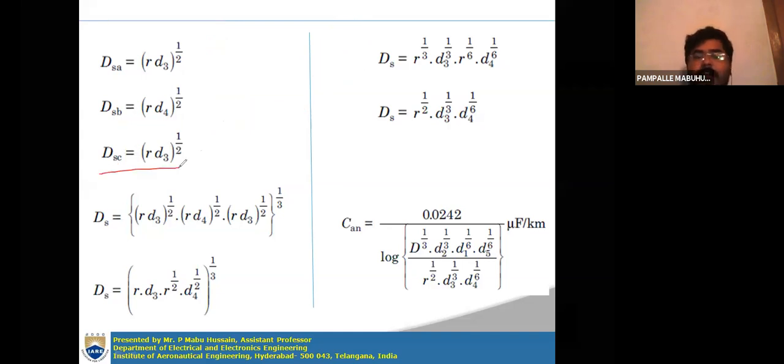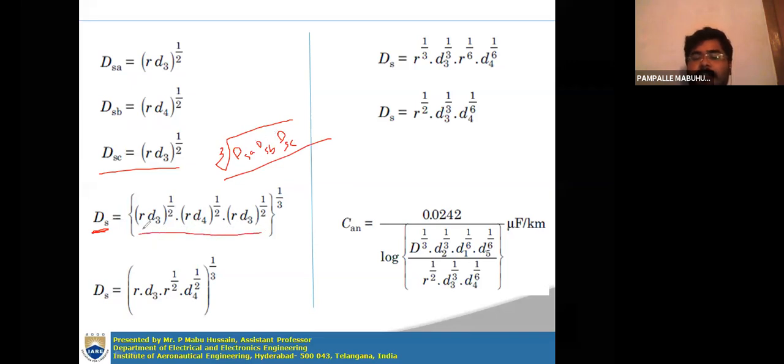After getting all these three, the equivalent self GMD for the double circuit transmission line, which is D_S, is equal to the cube root of the product of D_SA, D_SB, D_SC. Now you substitute D_SA, D_SB, D_SC.